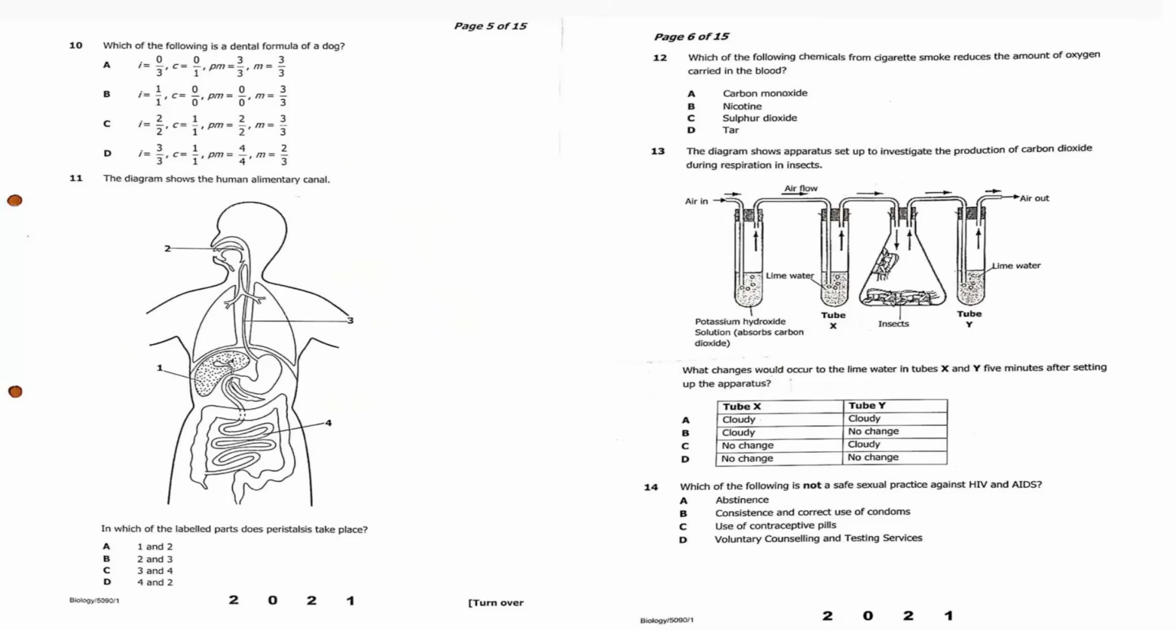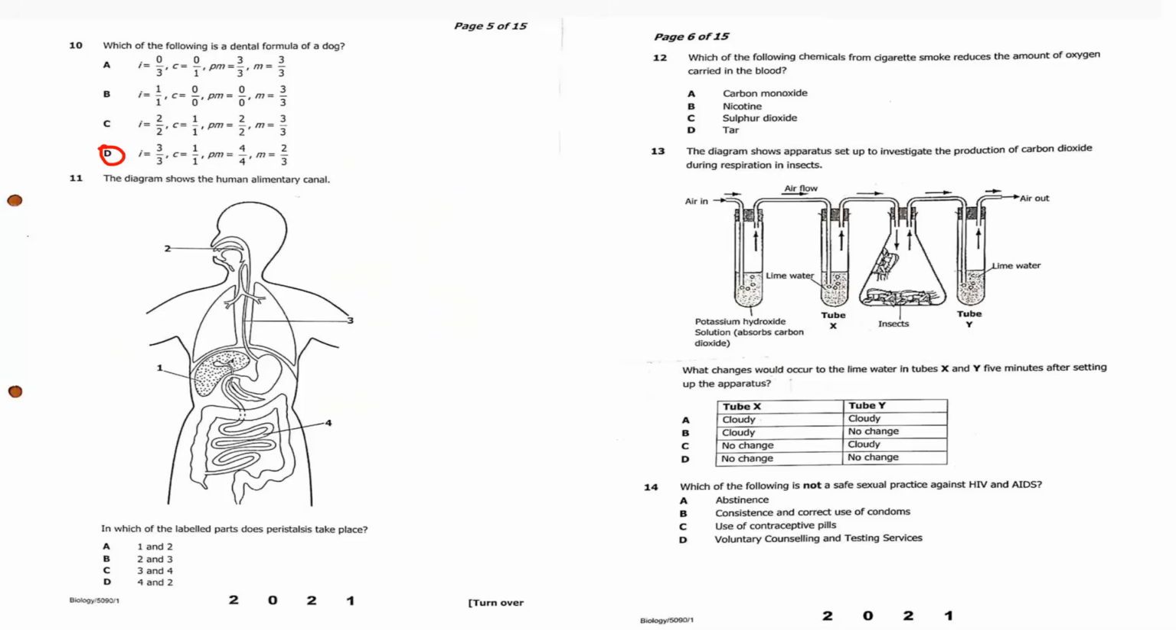Okay. Let us go to question 10. Which of the following is the dental formula of a dog? So you need to know about the dental formula of a dog, the dental formula of a cow, the dental formula of a rat, and also the human. So the dental formula of the dog is D.